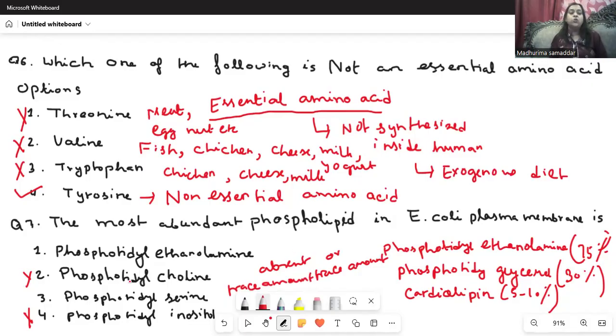So this is also not the correct option. And we already know that phosphatidyl ethanolamine is present at 75% in the E. coli plasma membrane. So the most abundant phospholipid in E. coli plasma membrane, the correct option is option number 1, that is phosphatidyl ethanolamine.